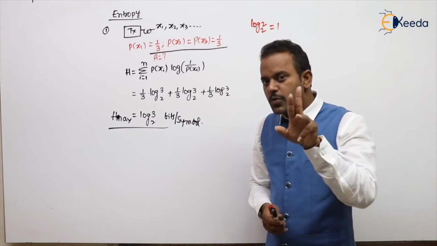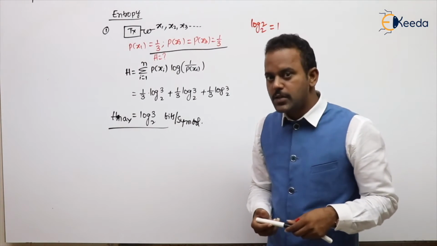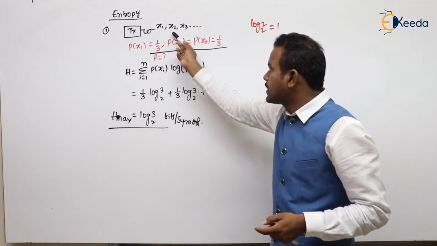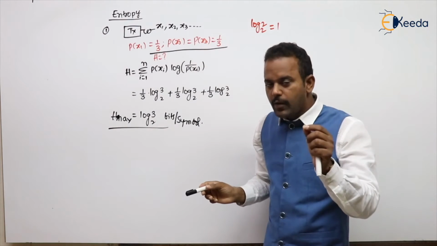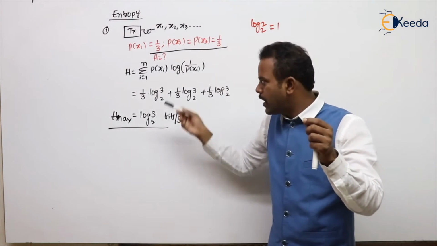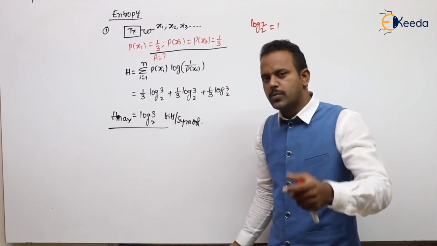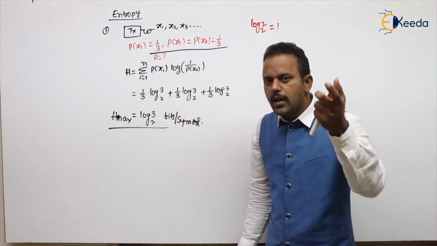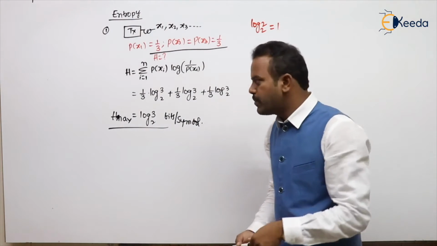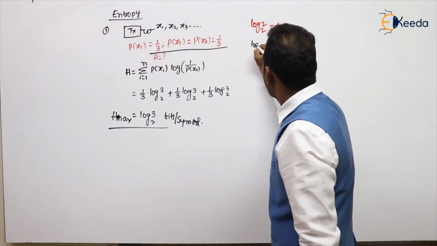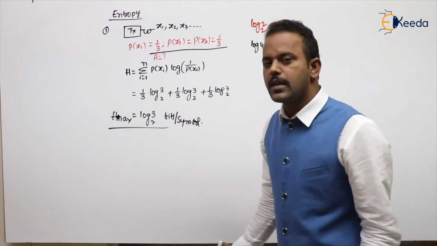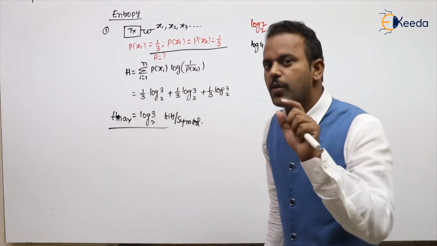From these 2 conclusions, what do you need to understand, students? If 3 symbols are there and all have equal probability, then entropy needs no calculation, it is directly log 3, of course base 2. If 2 symbols are there, log 2 base 2. If 4 symbols are there, simply log 4. If 5 symbols are there, log 5, and so on.